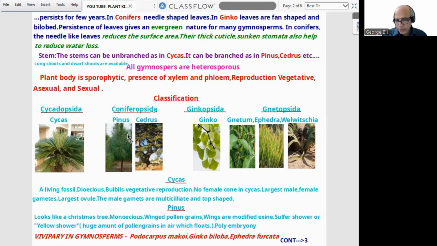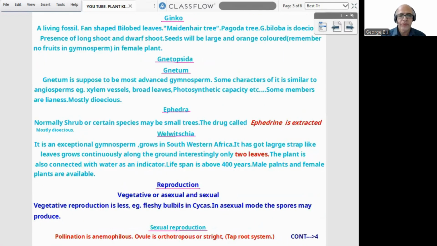Now, below it, I wrote a statement that is a previous question. Which all gymnosperms can show vivipary? What options were given? Podocarpus, Macrozamia, Ginkgo biloba, Ephedra. The answer is all of these. For that purpose only, I put that question or statement there. I think the page is clear. Second page is clear. Now we can proceed to the third page.